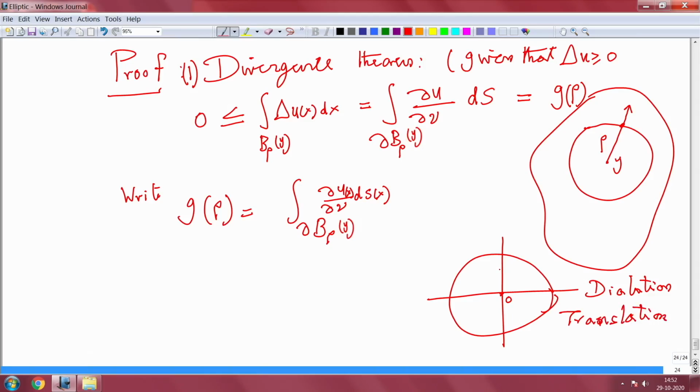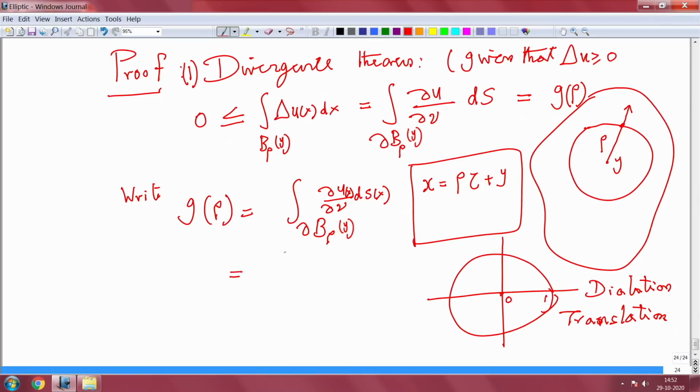So you make a change of variable, that is what you want to precisely do. You make the change of variable x is equal to rho tau plus y. Then when x varies over the ball of radius rho, this tau will vary from 0 to 1, you see.